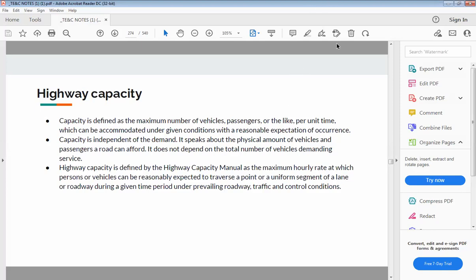So this capacity is independent of the demand. While it is nothing but the physical amount of vehicles and passengers that a road can afford. So that is your highway capacity. As well as this highway capacity is independent of the total number of vehicles demanding the service.